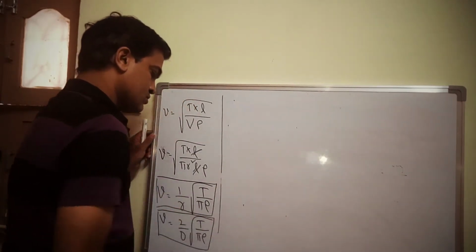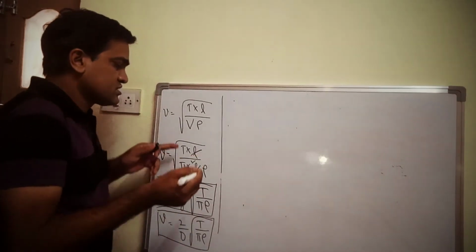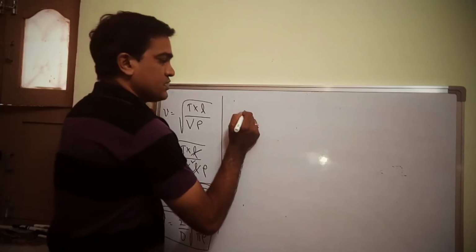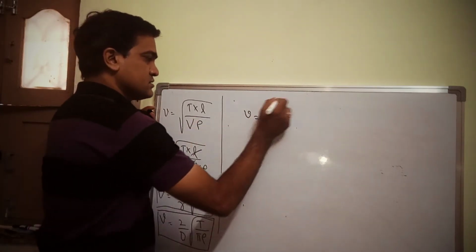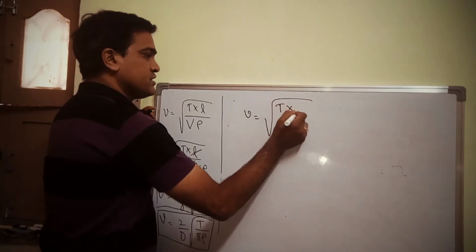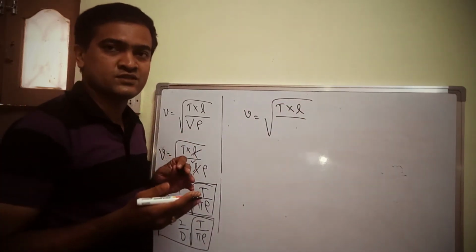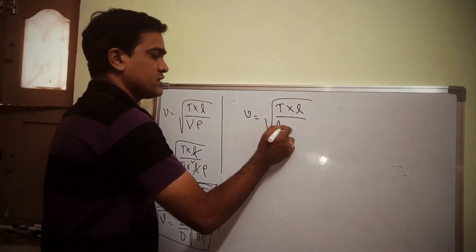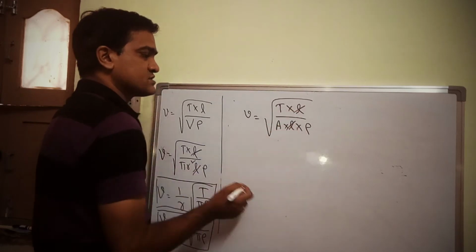So let me write again, velocity is equal to root over T into L by volume. I will write this volume as area into length, both are same. So area into length into density, length gets cancelled.